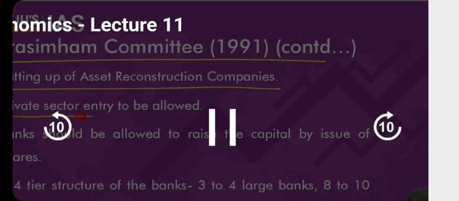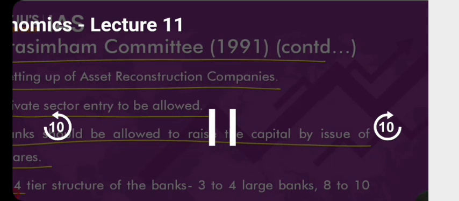Next, private sector entry. That is, the private sector should be allowed to provide banking services. Licenses should be issued to them. Banks should be allowed to raise capital by issue of shares. Let the banks go to the market. Let them issue shares. Let them raise capital. Are we allowing the banks to do that? Answer is yes, by the way. I hope you understand. Banks in India are allowed to go to the market, issue shares and raise capital.